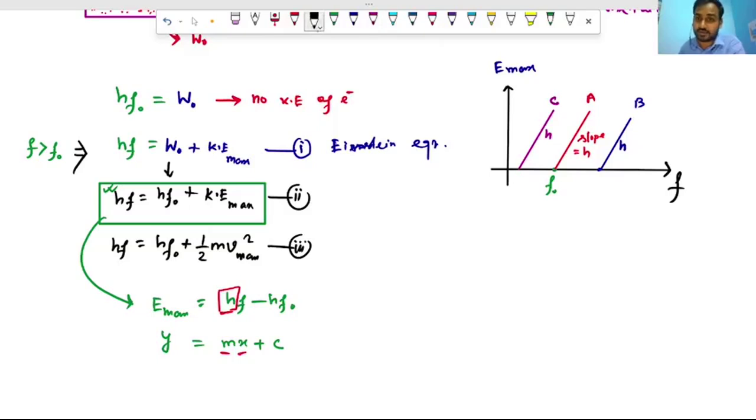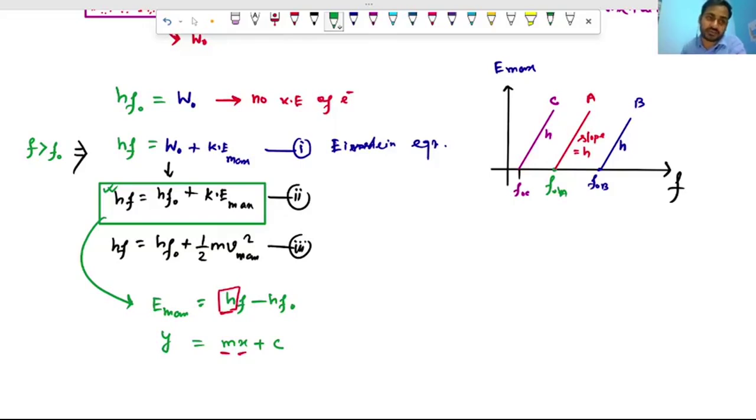But for all the cases, the threshold frequency is different. I write f naught B for this, f naught C for this, f naught A for this. So threshold frequencies are different for different materials.